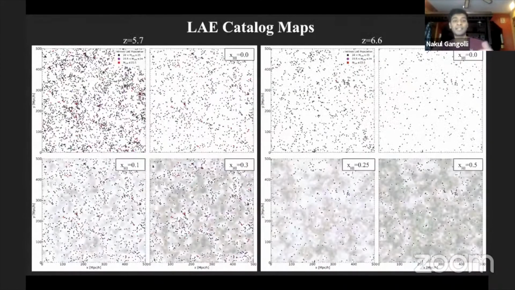To give an example of what we're dealing with, here are some LAE catalog maps with redshift 5.7 on the left and redshift 6.6 on the right. I show them with their given neutral fractions. Where these points are the LAEs and the shaded regions are the neutral gas, we begin to see that the more neutral gas we add, the larger the voids get in the LAE large-scale structure distribution.